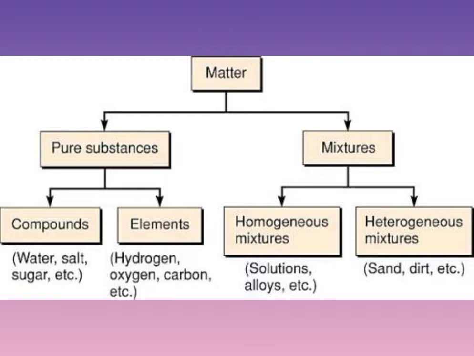Let's suppose the example of air. In air, nitrogen, oxygen, hydrogen, and other gases are present. So, air is a mixture. But all of these components, such as nitrogen, oxygen, and hydrogen, are pure substances.